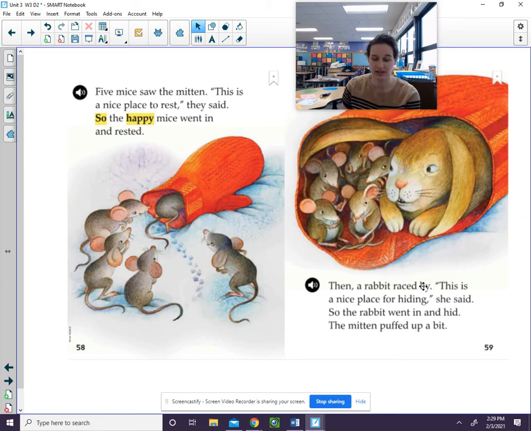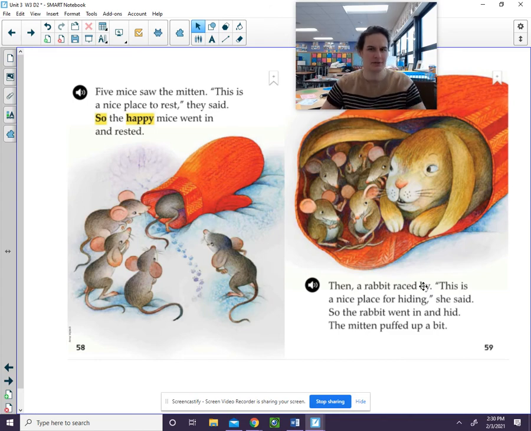There are other animals that climb in. Can you name some of them? A hedgehog climbs in, and then a bear climbs in. What's the last thing to climb in? It's like a little cricket. So those are all the things that happen in the middle of the story.